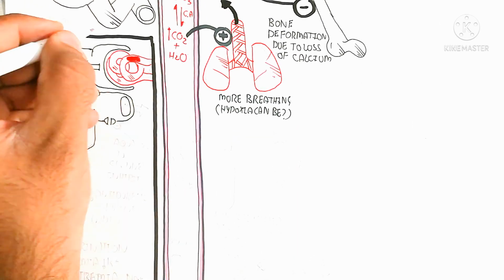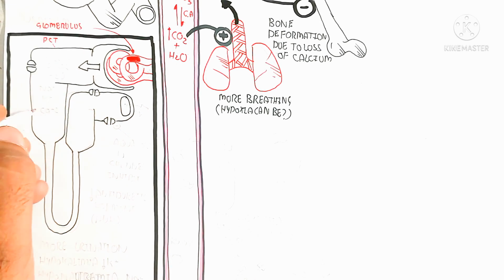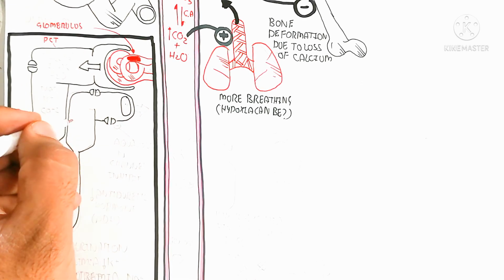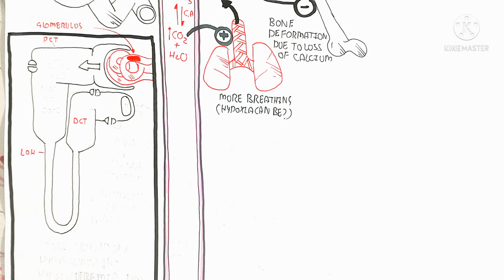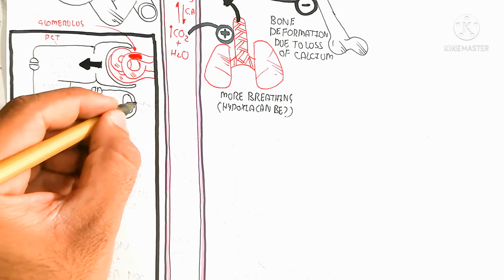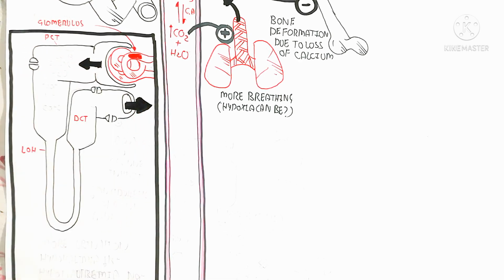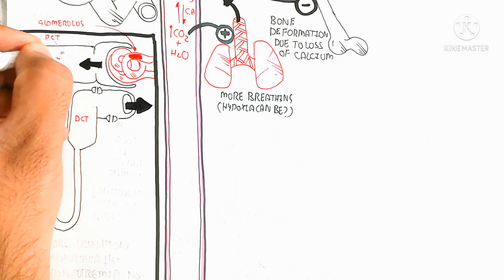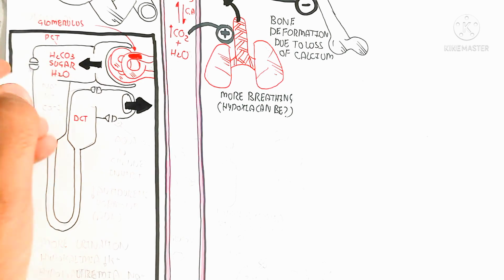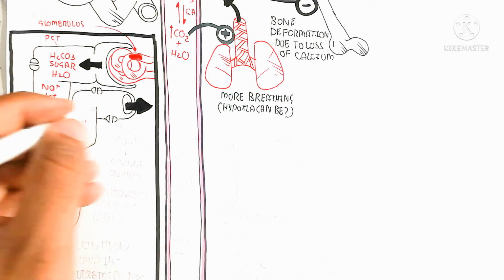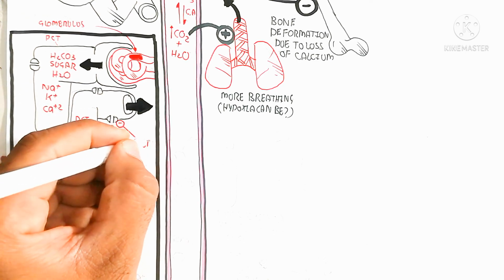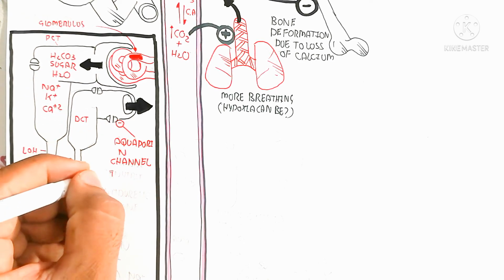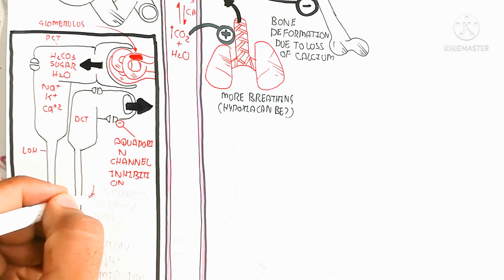Here we will discuss the excretion time. The glomerulus is present in the kidney and nephron, and the sugar will lead to hyperglycemia, which will lead to hypertension, and this will lead to more filtration. Carbonic acid, sugar and water will filter with sodium, potassium and calcium also.